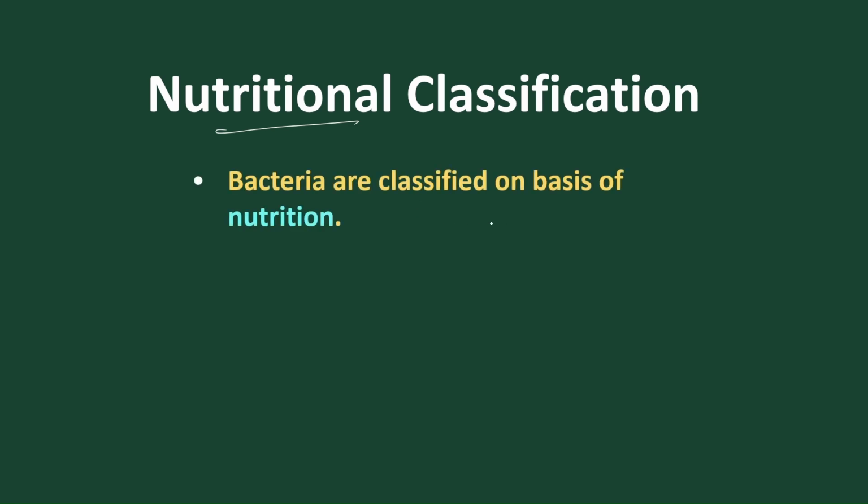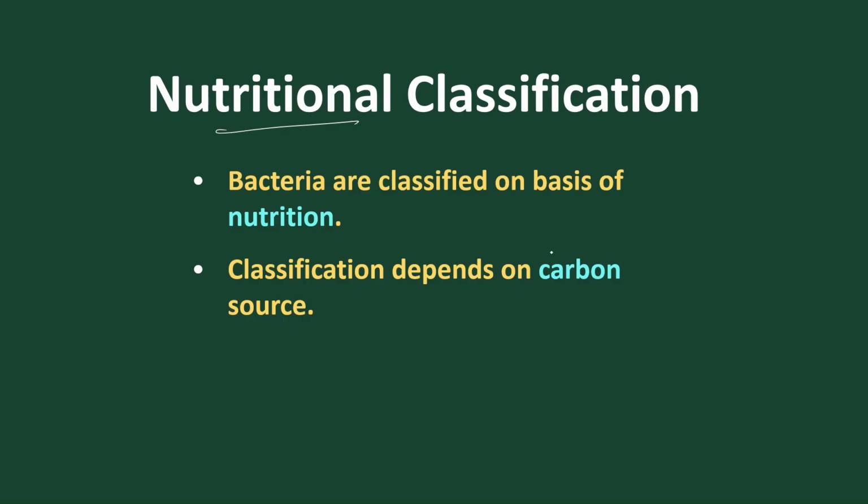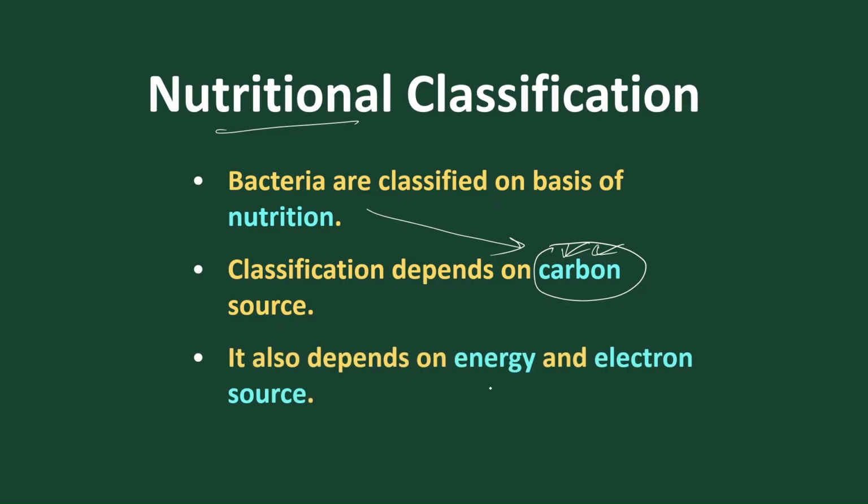Now let's classify the nutrition. What is nutrition? It is the synthesis of food materials or extracting food materials. Bacteria are classified on the basis of nutrition into 2 types, and it depends on the carbon source. The classification of bacteria always depends upon the carbon source, because to produce organic or inorganic compounds they need carbon materials, and it also depends on energy and electron transport. So not only carbon, they also need energy and electrons to classify the nutrition.